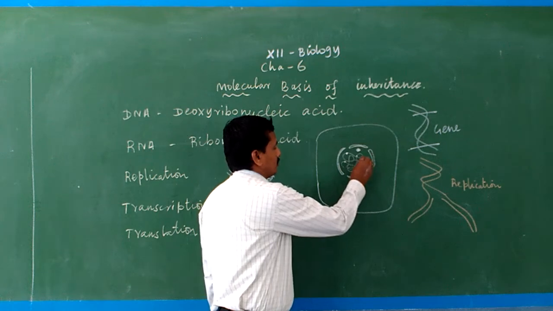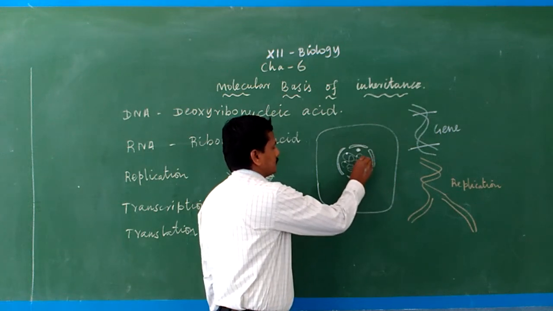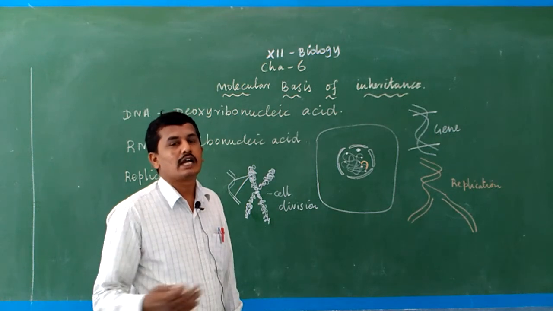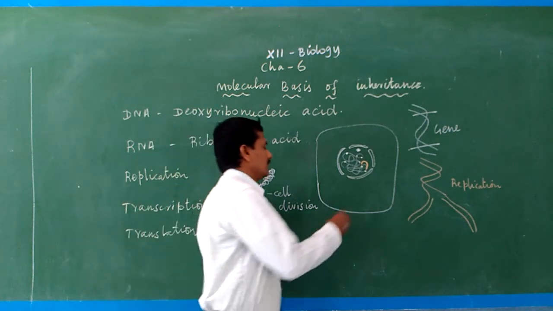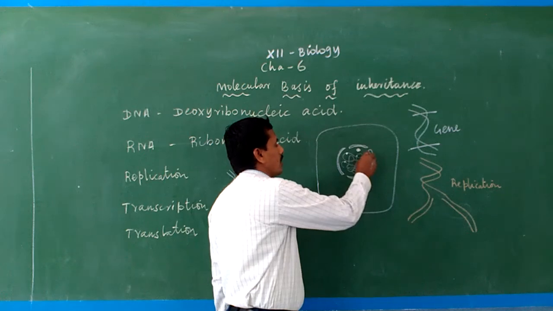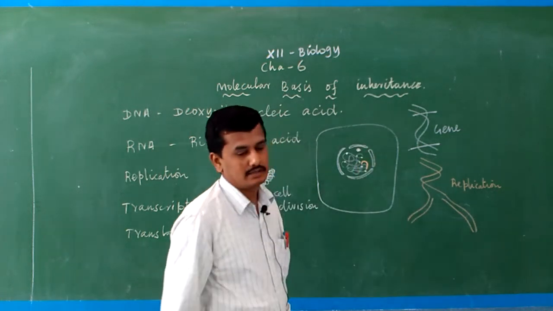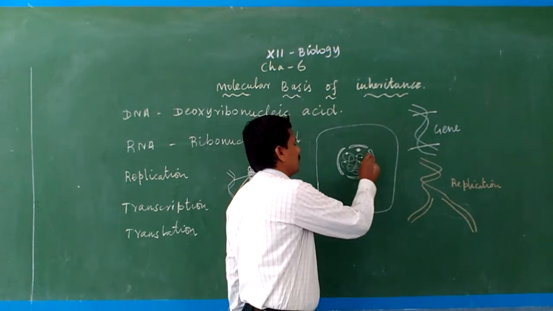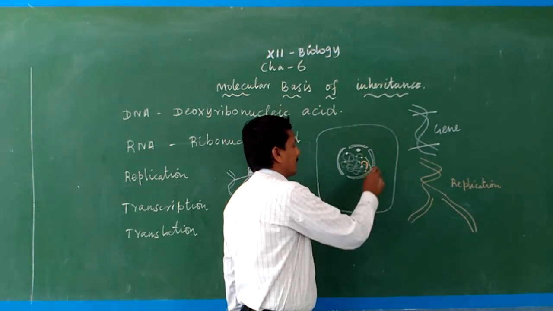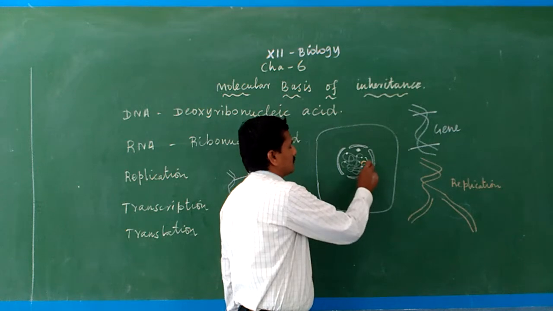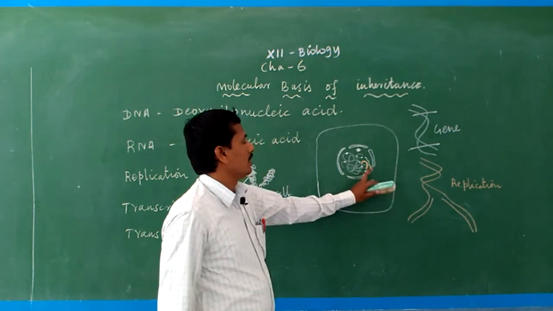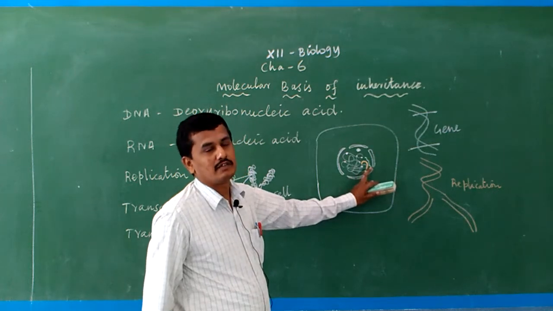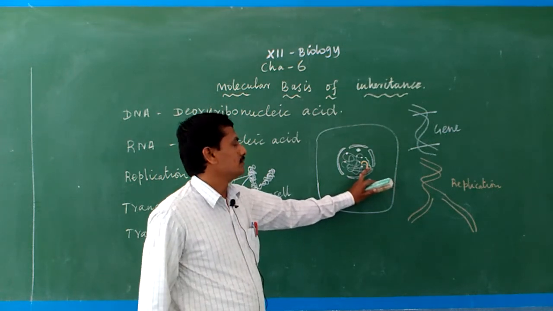For example, this part of the DNA contains the message for the production of actin protein. Then the DNA is copied to form mRNA.